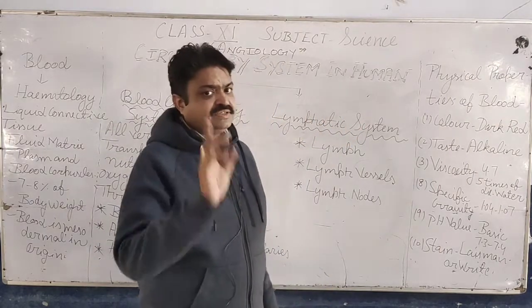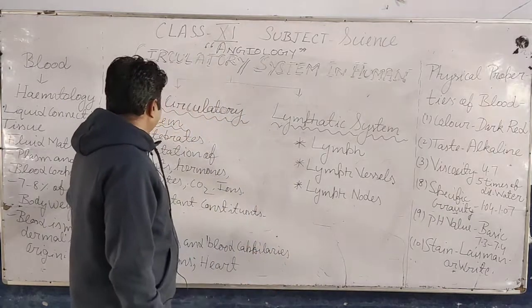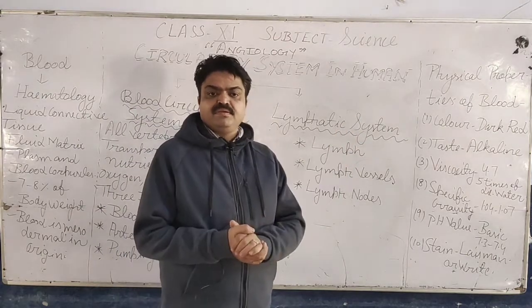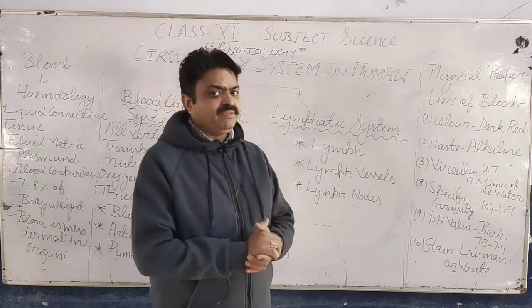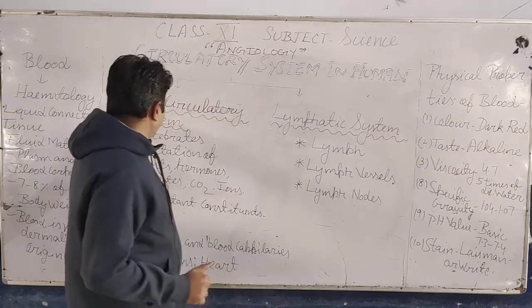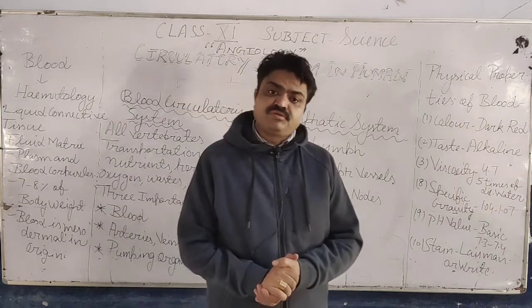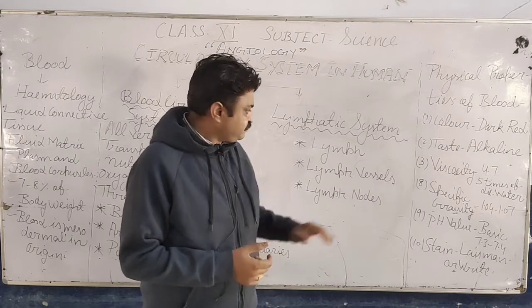The blood circulatory system has blood as its main component, and the lymphatic system has lymph. There is a difference between them, because blood flows through blood vessels but lymph flows through lymph vessels.